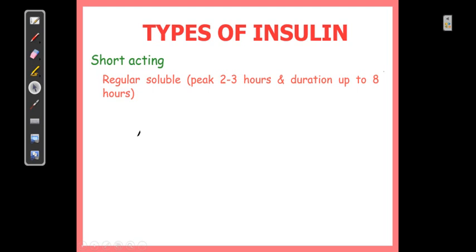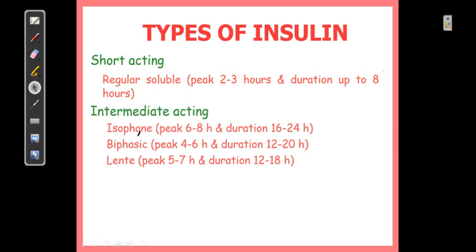It gives a peak in 2 to 3 hours and the duration is up to 8 hours. Intermediate acting insulin is isophane, also called NPH. NPH refers to neutral protamine Hagedorn. This is the name of the isophane insulin, which is very famous because it gives a peak in 6 to 8 hours and a duration of 16 to 24 hours. Its pharmacokinetic properties make it better to be used in an insulin patient.